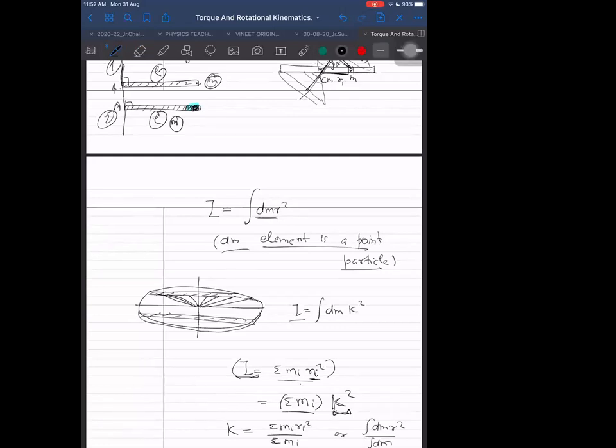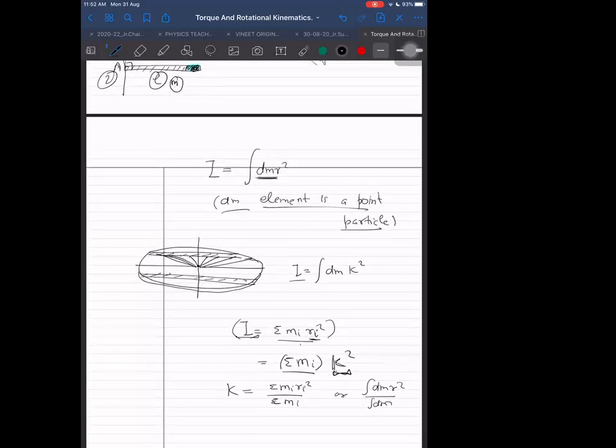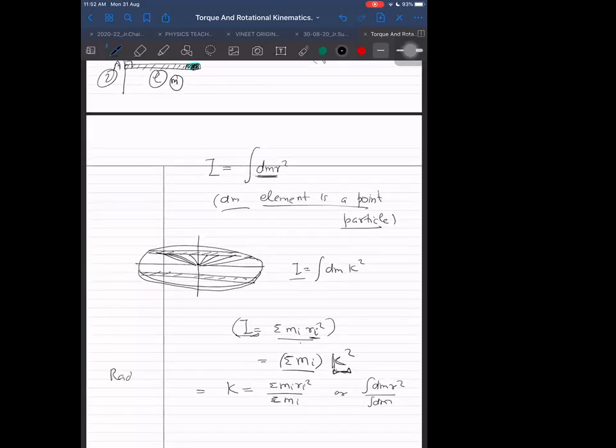What name do we give this k? This k is called the radius of curvature. No, gyration. Why are you bringing those? Radius of gyration we call it. Gyration or gyration, I don't know. Radius of gyration, I think. Whatever, you can see in Google later on. But right now, I'm saying radius of gyration.